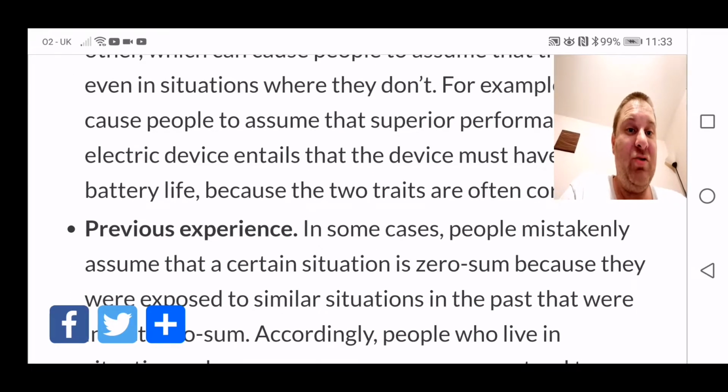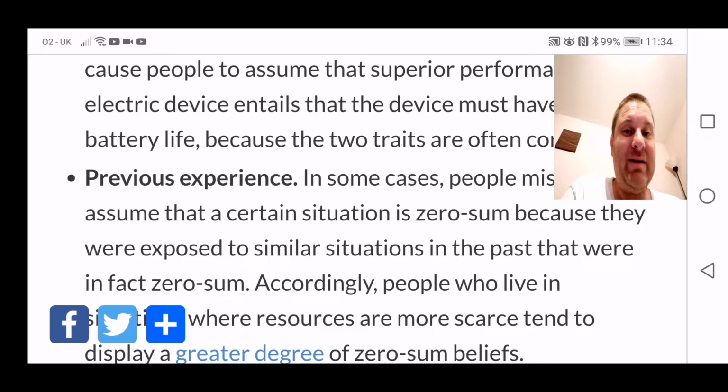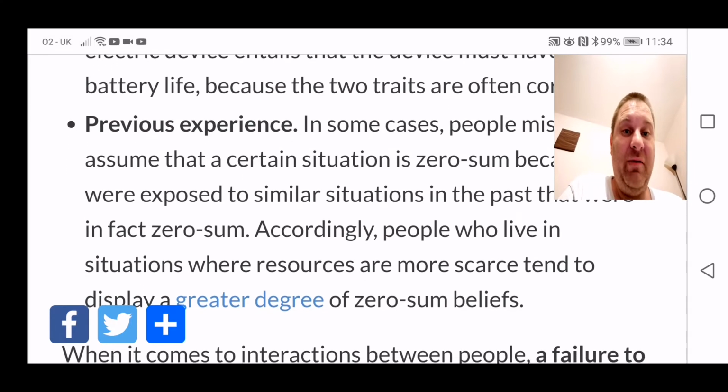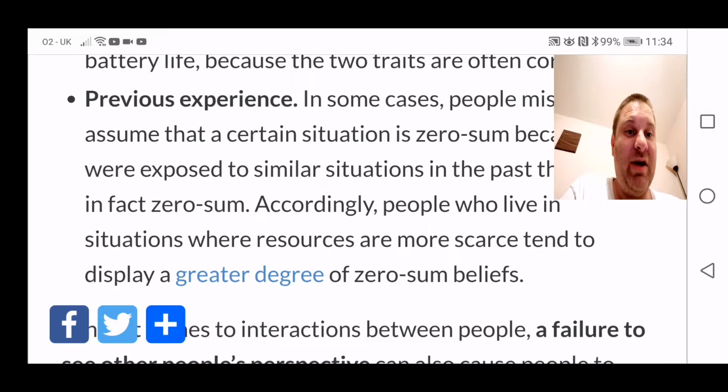Previous experience. In some cases, people mistakenly assume that a certain situation is zero-sum because they were exposed to a similar situation in the past that was in fact zero-sum. Accordingly, people who live in situations where resources are more scarce tend to display a greater degree of zero-sum beliefs.